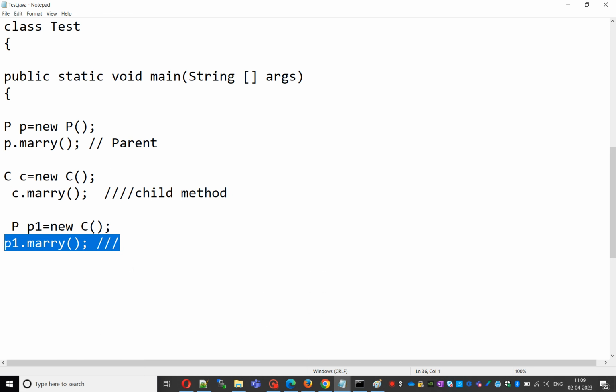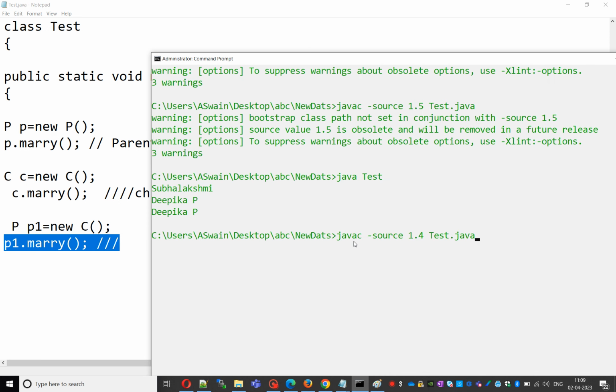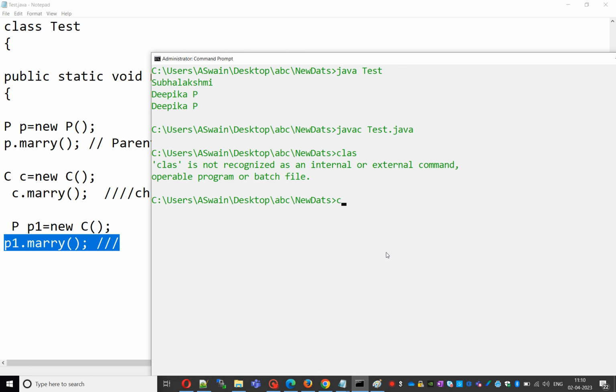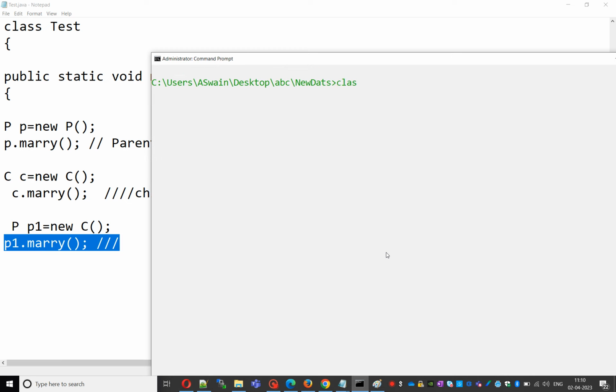Okay, we'll run that program. javac Test.java. It compiled successfully. Then we'll run java Test.